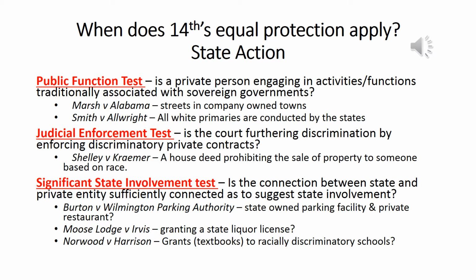If there's a contract that has a discriminatory provision in it, such as this property can only be sold to white people or cannot be sold to minorities. Well, that was the issue in Shelley versus Kramer. There was a racial discriminatory provision in the contract that restricted who could buy the property.